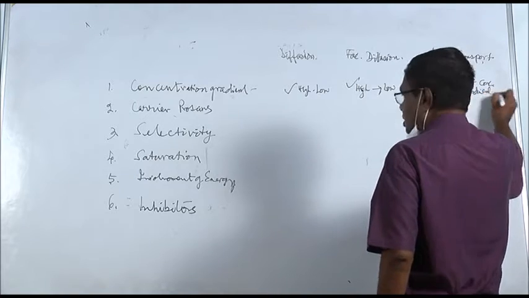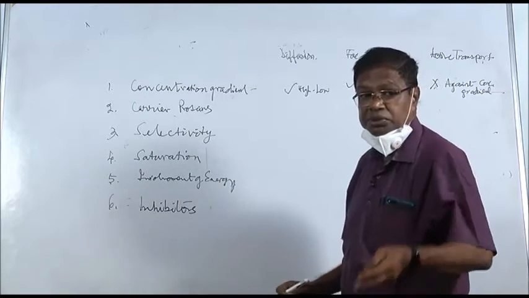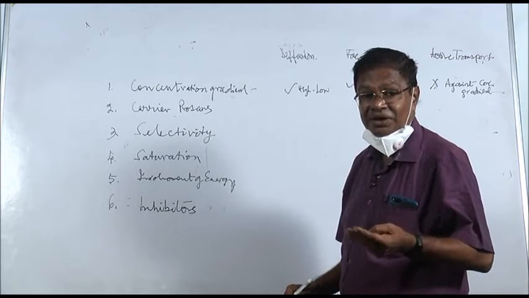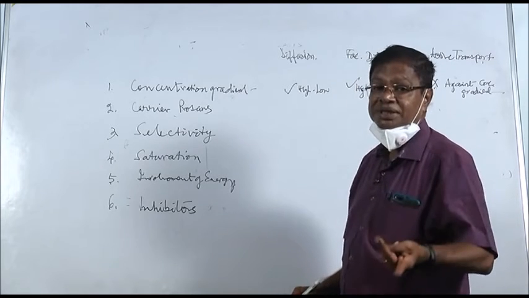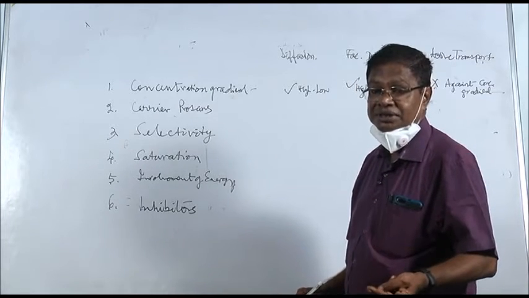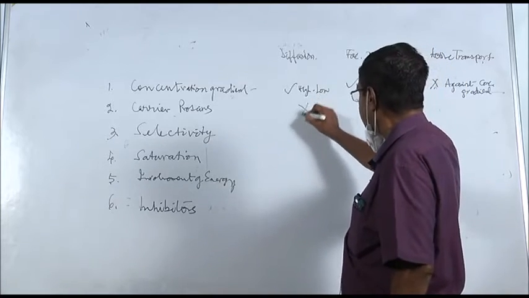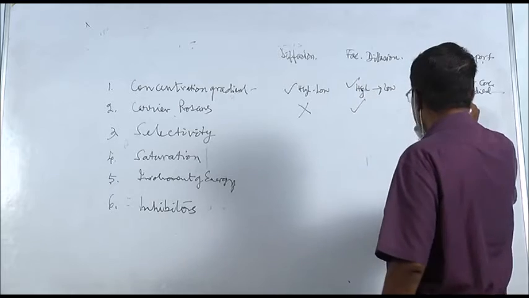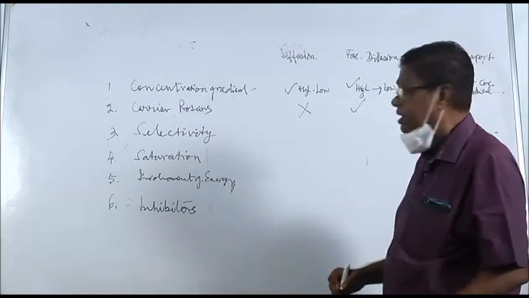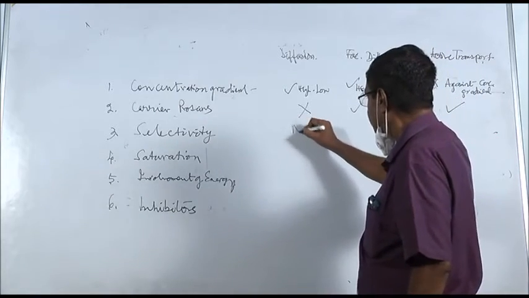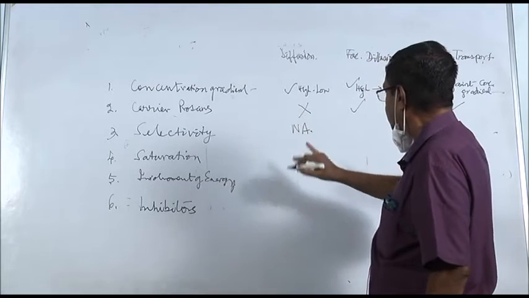That means the movement of ions or molecules takes place even from lower concentration to higher concentration in active transport. Carrier proteins not involved? Yes, because carrier proteins are not applicable in diffusion, no carrier proteins.